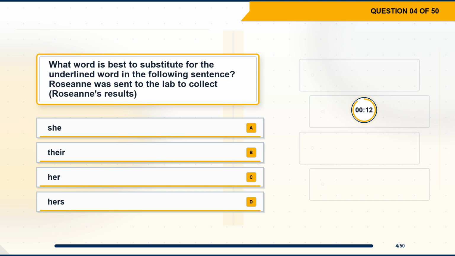Question 4. What word is best to substitute for the underlined word in the following sentence? Roseanne was sent to the lab to collect Roseanne's results. Option A. She. Option B. Their. Option C. Her. Option D. Hers.